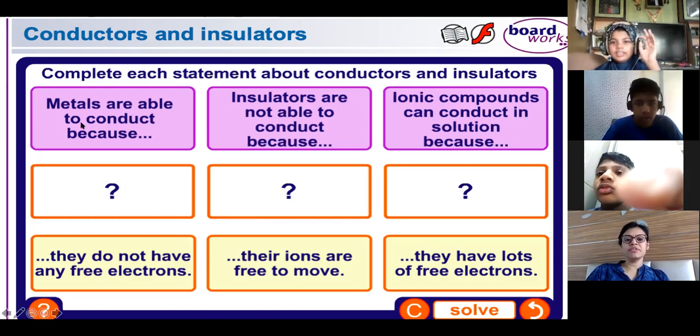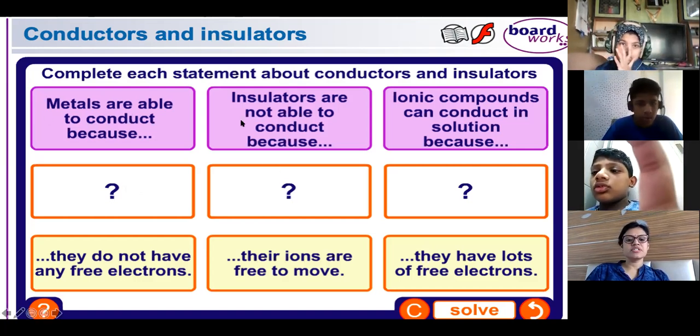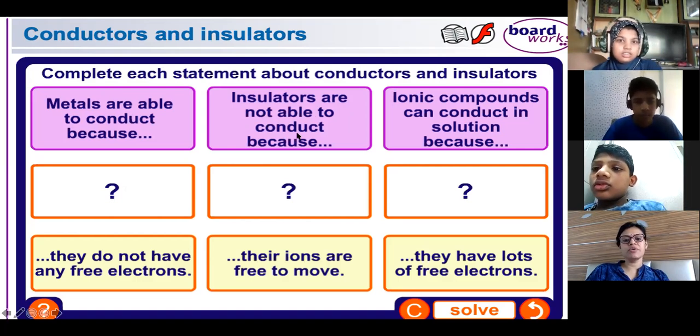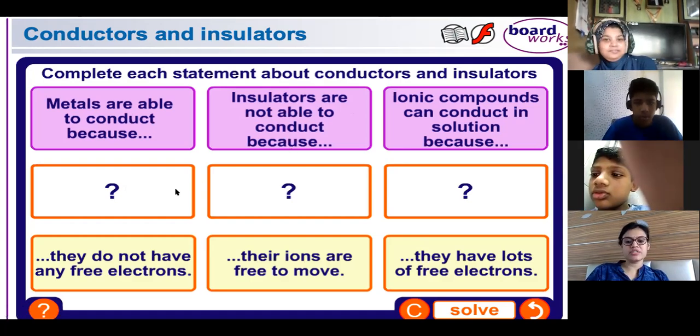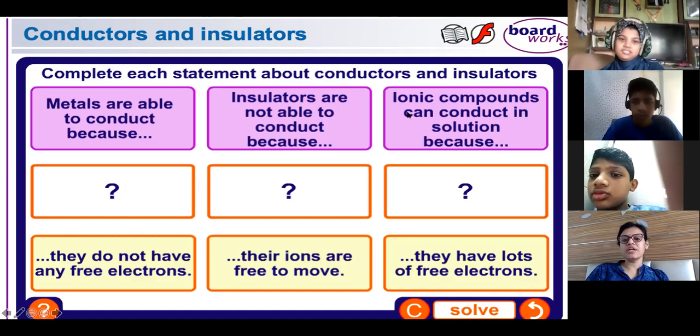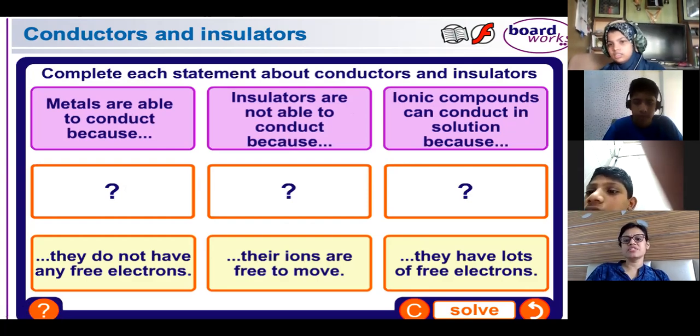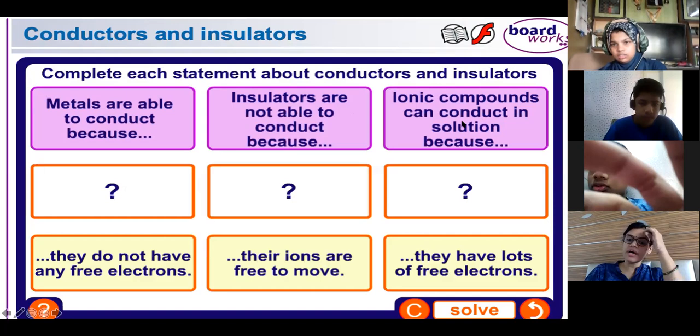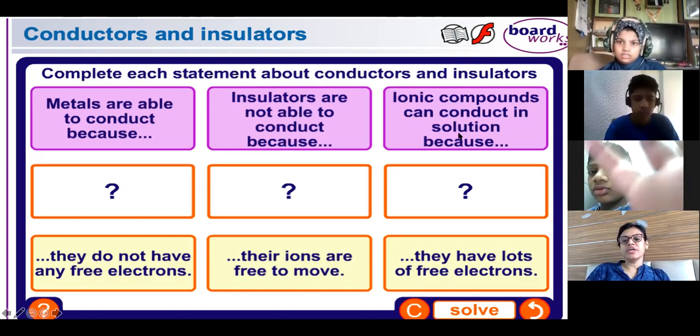Can I say the second one? Yeah, tell, Safia. Insulators are not able to conduct because they do not have any free electron. Correct. And ionic compounds conduct. Ionic compounds means like sodium chloride, all acids, H2SO4, sulfuric acid, hydrochloric acid. They are ionic compounds. Now, why can they conduct in solution?